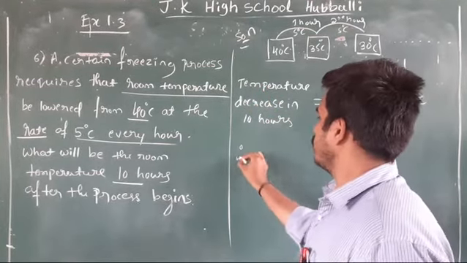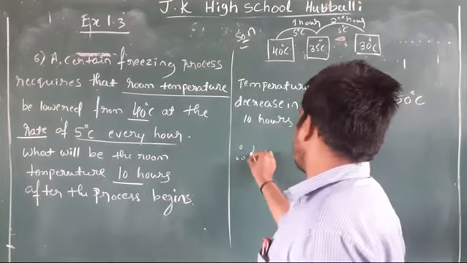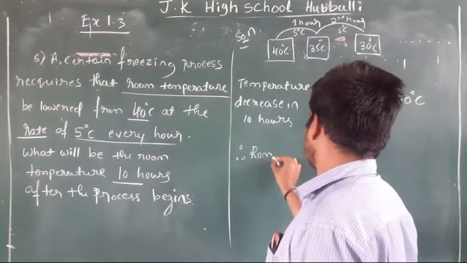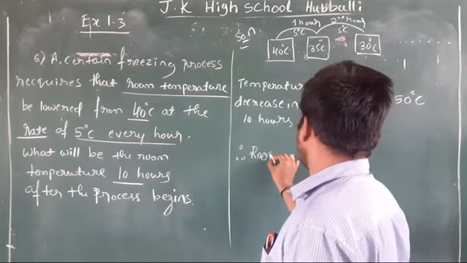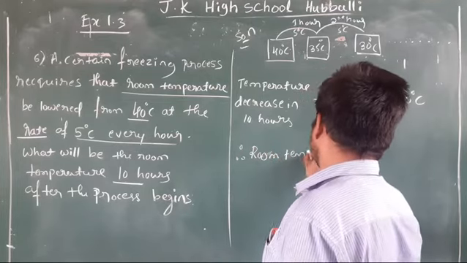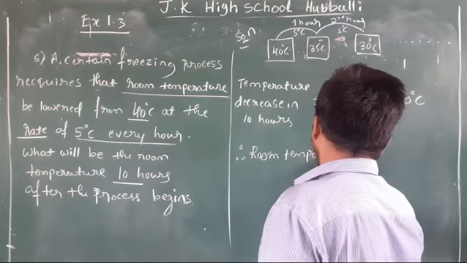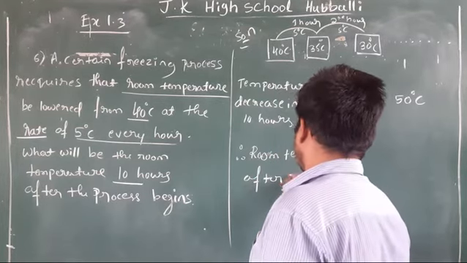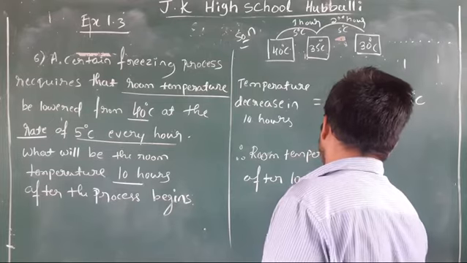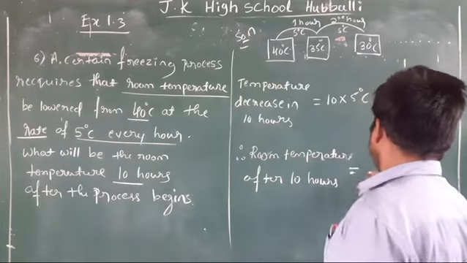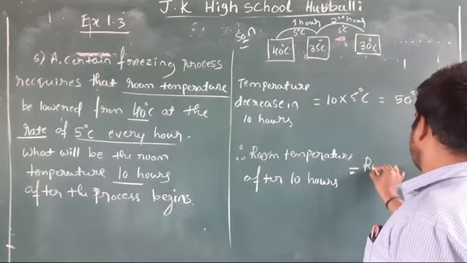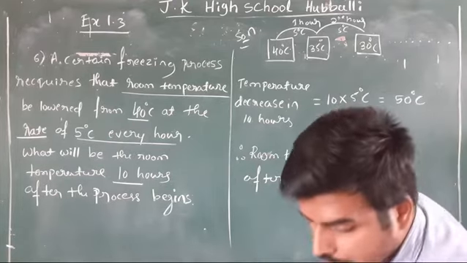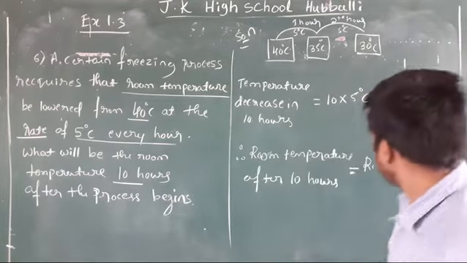Therefore the room temperature after 10 hours is equal to what? The initial temperature of the room is how much?